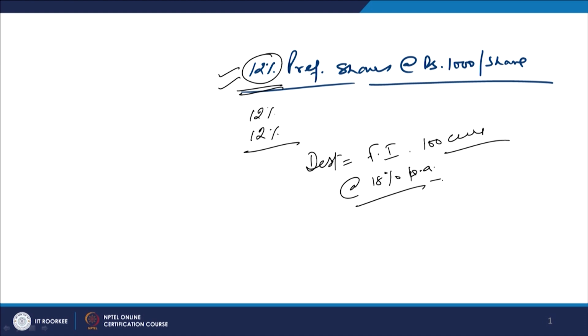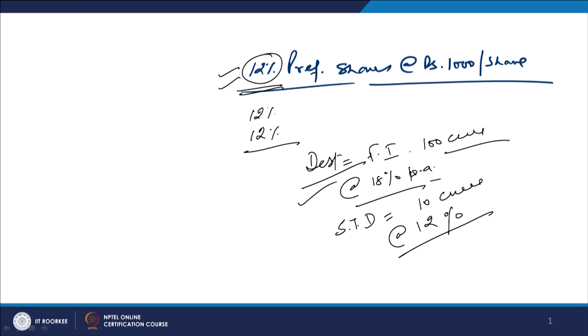Basically, it is the cost of the debt, right. Or say we are going to take short term borrowing, and that is for, say, 10 crores. So, at what rate is the interest? 12%. So, this cost of capital is also known. In case of the long term debt, we are borrowing from the financial institutions, 18% is our interest. For the short term debt, we are borrowing from the banks, 12% is the interest, and for the preference capital, we are issuing the preference shares at 12%.